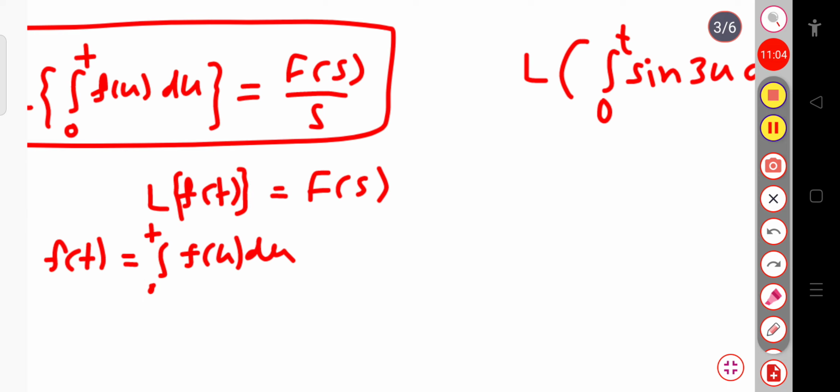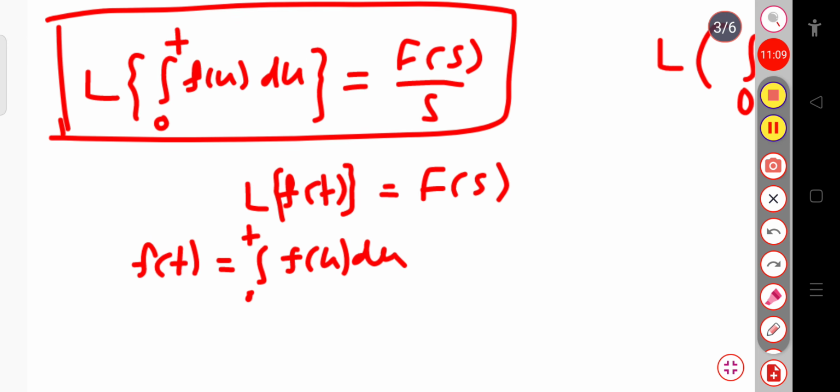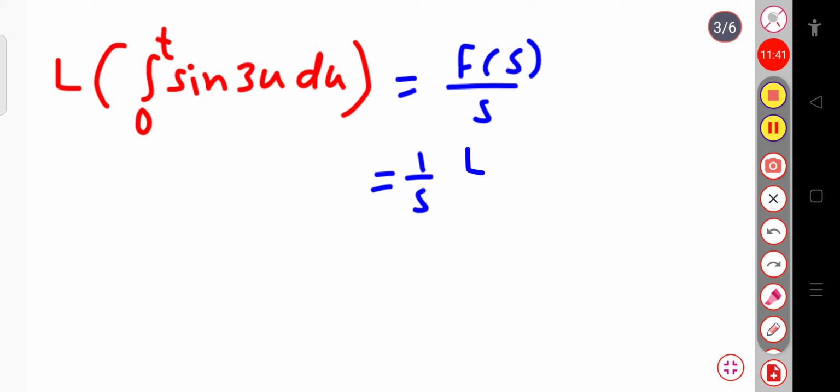You know the Laplace transform of the integration 0 to t of f of u du is equal to f of s divided by s. What is this f of s? This f of s is nothing but the Laplace transform of f of t, where f of t is here the integrand. So basically we will take the Laplace transform of sine 3u and divide it by s. This is equal to 1 by s into f of s, the Laplace transform of sine 3u.